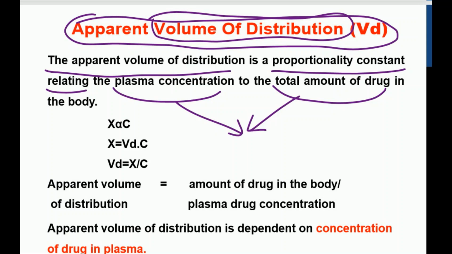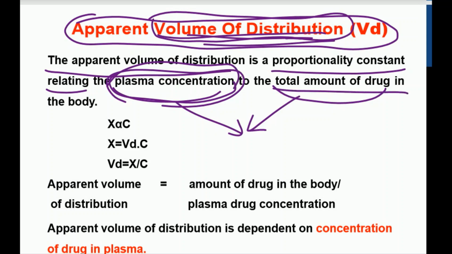We are not going to determine the concentration of drug in each cell or each tissue compartment. We determine the concentration of the drug in plasma only, and that is feasible for us. We can determine the concentration in blood, but we cannot determine it in each part of the body. That's why we determine the hypothetical volume of distribution by measuring the concentration in plasma only with respect to the total amount of drug.